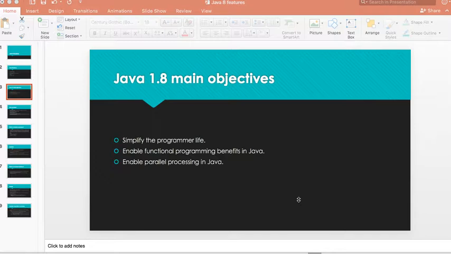The main objectives of Java 1.8 are to simplify the programmer's life by eliminating a lot of boilerplate code, and to enable functional programming benefits in Java. We will see these benefits in our next slides. It also enables parallel processing in Java. Nowadays we have multi-core processors, right? So in order to take advantage of multi-core processing, 1.8 has introduced this feature.